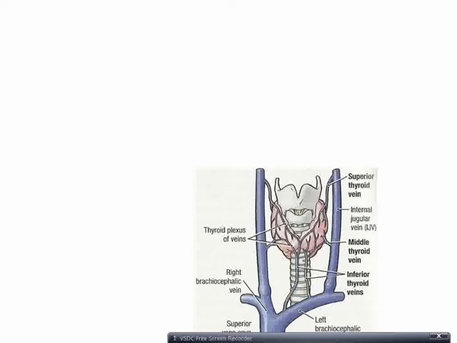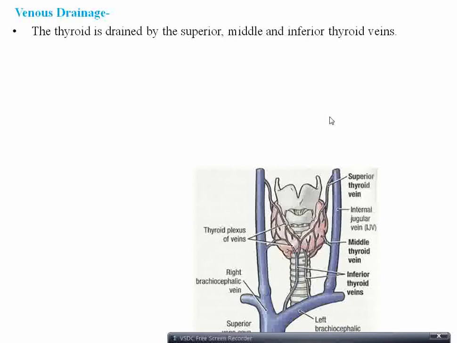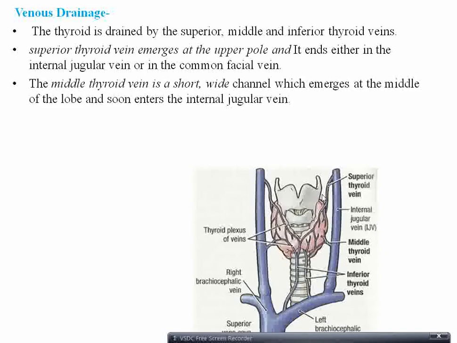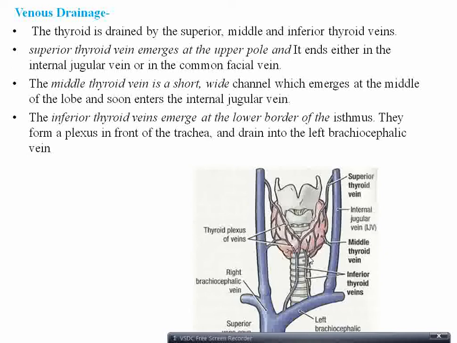Now the venous drainage is by three veins: superior thyroid vein, middle thyroid vein, inferior thyroid vein. The superior thyroid vein drains the upper aspect of the gland, and drains into the internal jugular vein, or it can drain into the common facial vein, which is a vein seen in the lower aspect of the face or the upper aspect of the neck. Whereas the middle thyroid vein drains into the internal jugular vein. The lower one, the inferior thyroid vein, drains the lower aspect of the gland and drains into the left brachiocephalic vein.